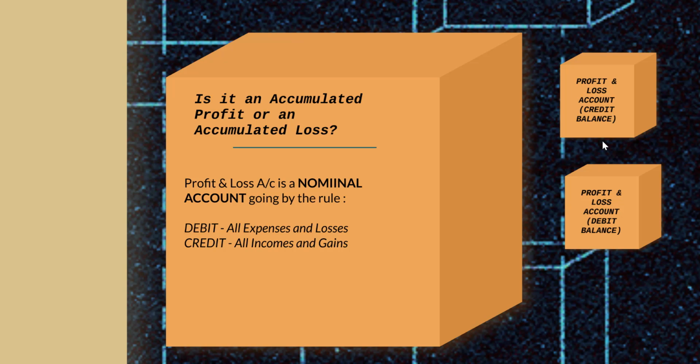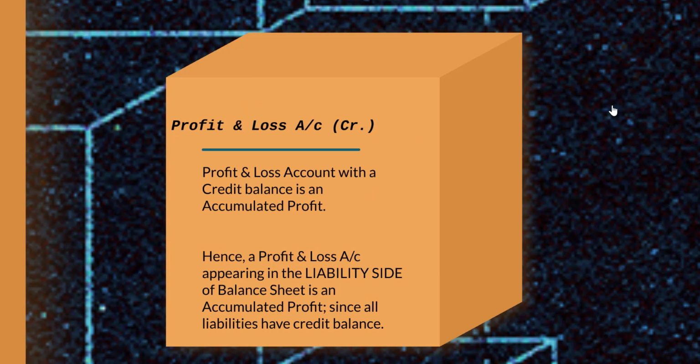So by this rule, any P&L account having a credit balance will be a profit, and any profit and loss account with a debit balance will be a loss. A profit and loss account with a credit balance will appear in the liability side of the balance sheet. Why? Because all liabilities have credit balance. So when there is a P&L balance appearing in the liability side of the balance sheet, we can infer that that is an accumulated profit.